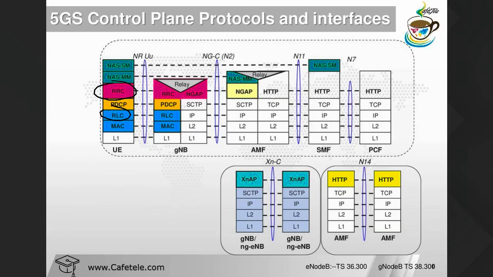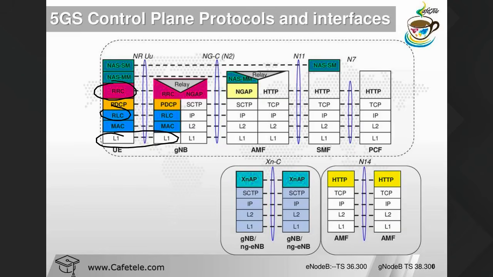Now after that we have L1. L1 means your physical layer. So what is important? L1 is between the device and the base station. L1 is basically used for modulation, multiplexing, and CRC. These are the important air interface jobs. If you want to learn more about L1, you have to follow the 38.211, 38.212, 38.213 and 38.214 series of 3GPP specs.